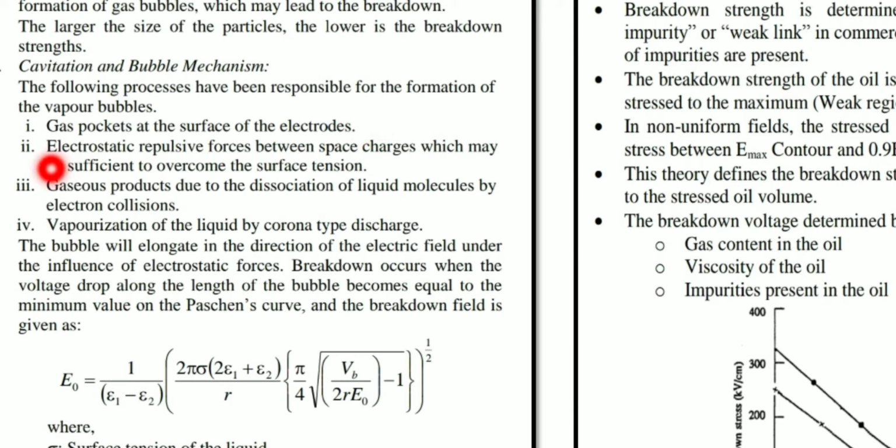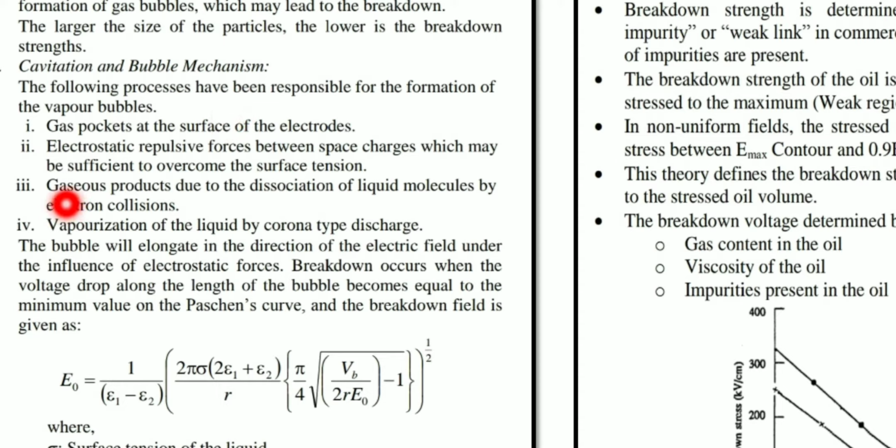Okay. So the second thing is the electrostatic repulsive force between which charges? Space charges. This force may be sufficient to overcome the surface tension. Due to these electrostatic forces between the space charges, vapor bubbles may form in the liquids.